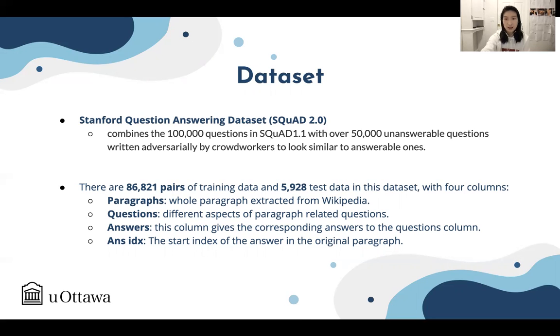For both the train and the test dataset, there are 4 columns in each of them. The first column is paragraphs. This contains the whole paragraph context extracted from the Wikipedia article. The second one is the questions. This contains different aspects of paragraph-related questions. The third one is answers. This column gives the corresponding answers to the question column. And the last one is the answer index. This shows the start position index of the answer in the original paragraph.